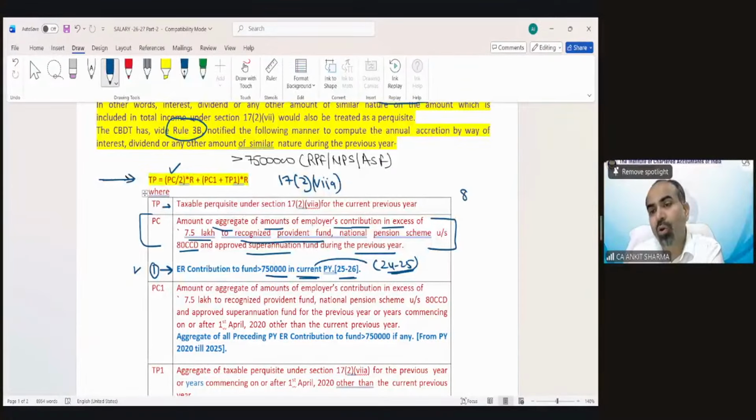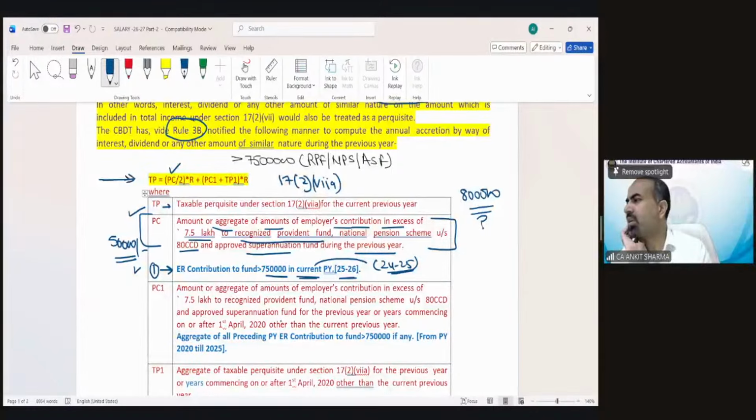Suppose employer contribution is 8 lakh. Then what should be the PC? The PC would be 50,000 rupees. Understood? Clear? First point, what is PC? Contribution would be given in the question, or the information to calculate that amount would be given in the question.